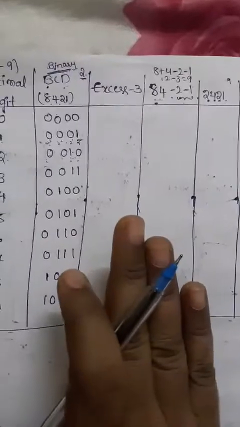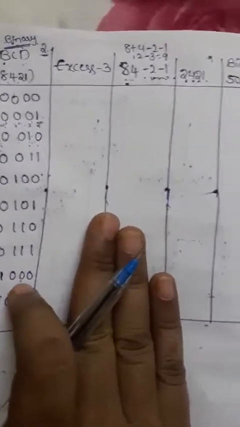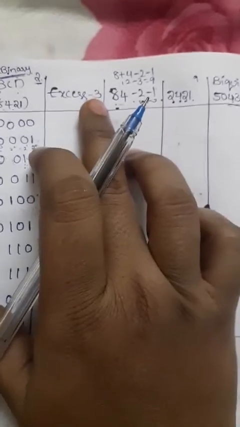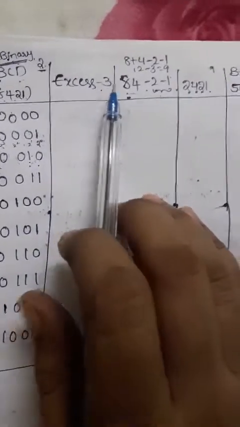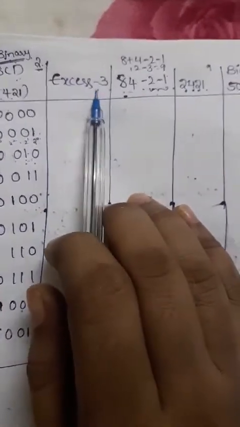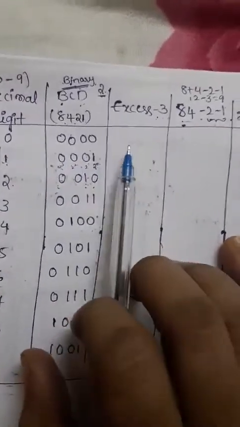Now we'll write the XS3 code. How do we implement the XS3 code? As the name indicates, just observe here, XS3 means we need to increase the binary code by 3. As the name indicates, this is the excess of 3 to the BCD code. So what is the BCD code for 0? 0000. Then we come to the XS3.